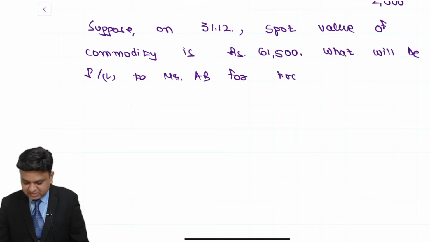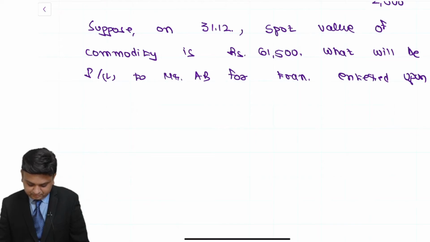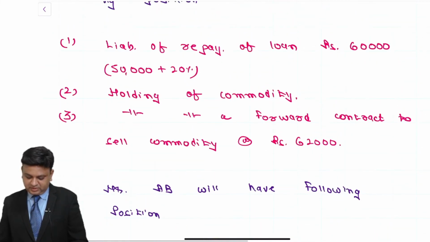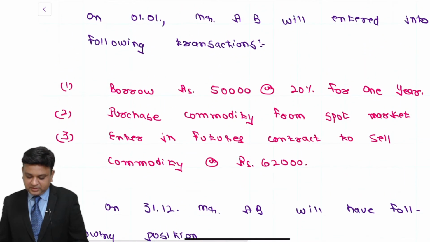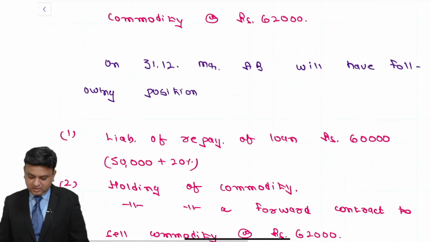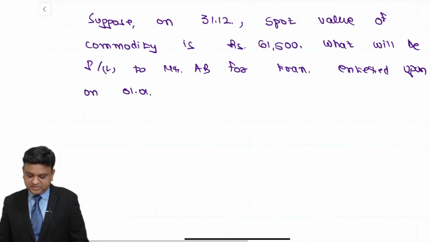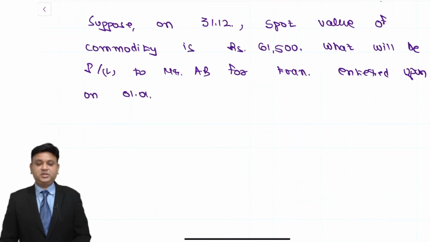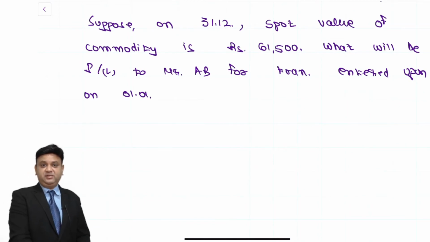For the transactions which have been entered upon on 1st of January, what will be the profit or loss to Mr. AB if on 31st of December the price is 61,500? Write your answer in the chat box.